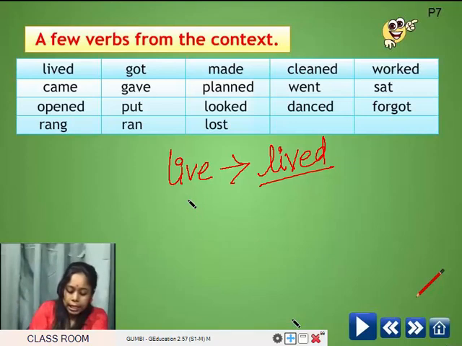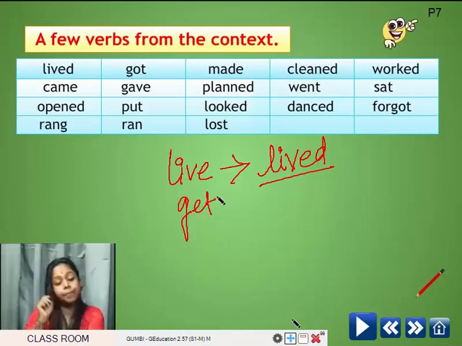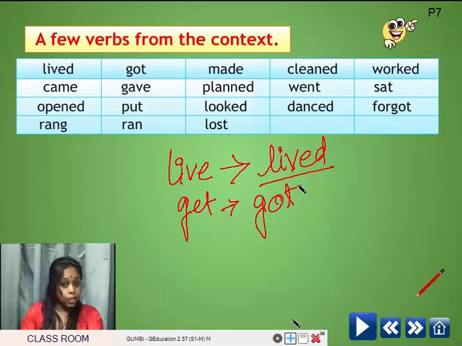Now the next one, got. The word is get. The past form is got. Samya, is it a regular verb or an irregular verb? Ma'am, here we don't add d or ed, so that's why it is an irregular verb. Yes, very good. It is not regular. It is not getting getted. Get doesn't become getted. So, it becomes got. So, this is not regular. This is irregular.